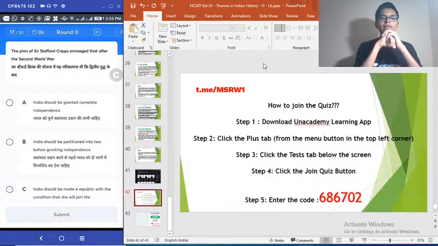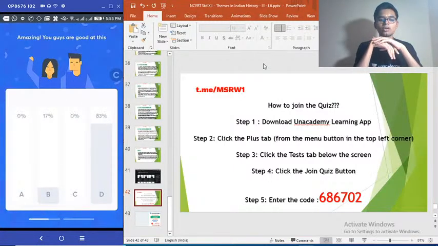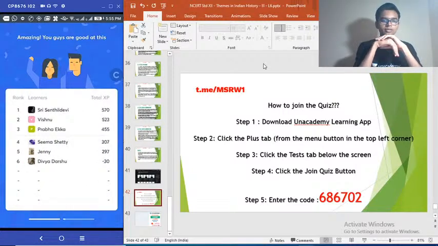Yes, time is up. Correct answer is option D. Let's see how many got that right. 83% got that right. Very good. Okay. Very good. Sri Sundari Devi and Vishnu crossing 500 mark there.